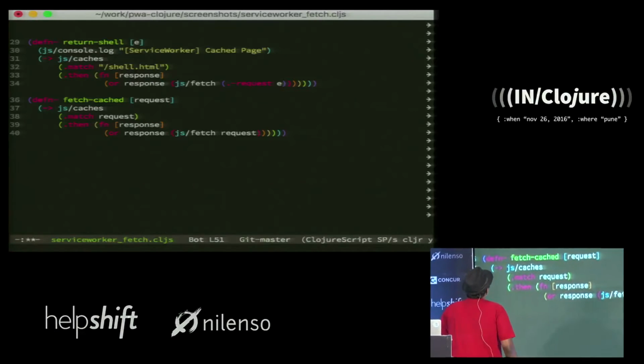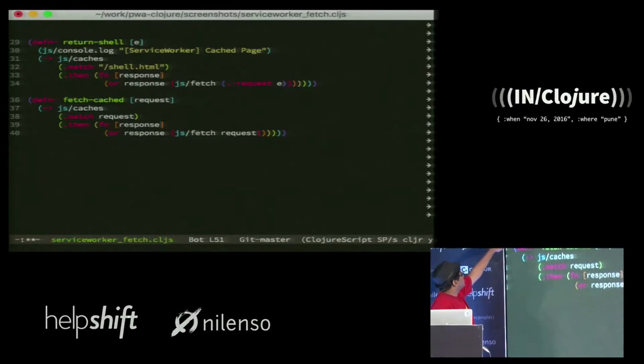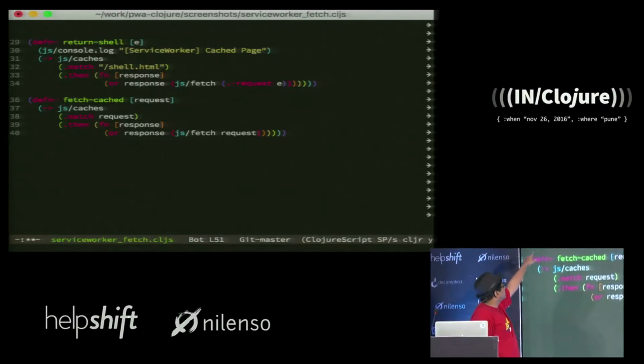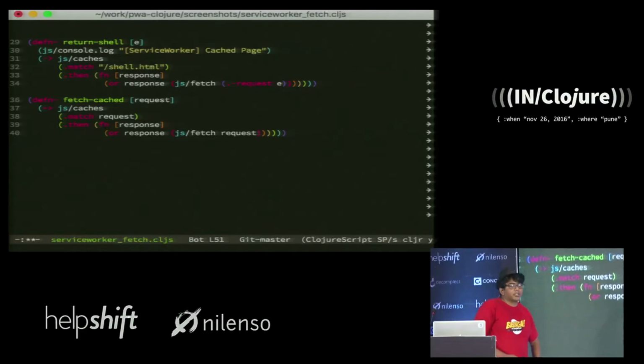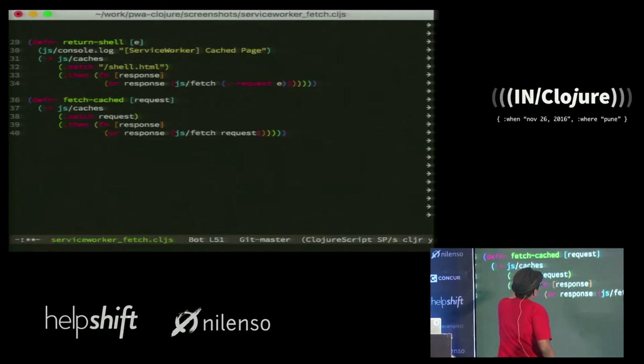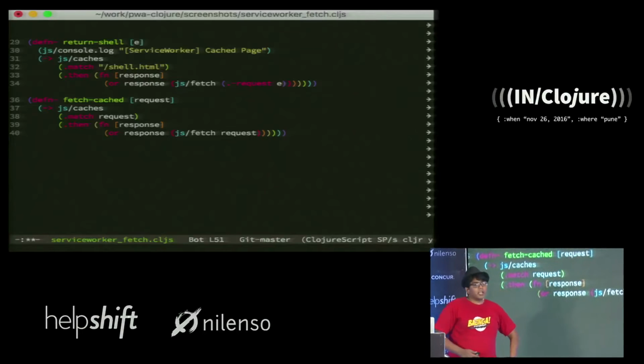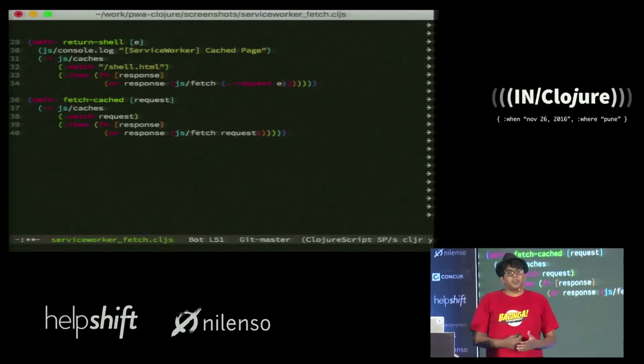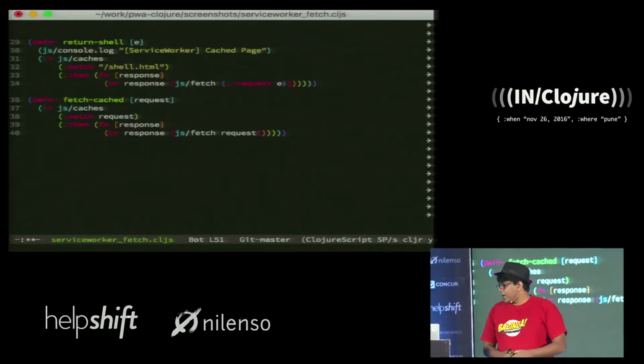You can see over here, this is the line where I access the cache, which is js/caches. I check if there's a match for /shell.html, and if there is, I just render it. If not, I make a backend fetch to the server.